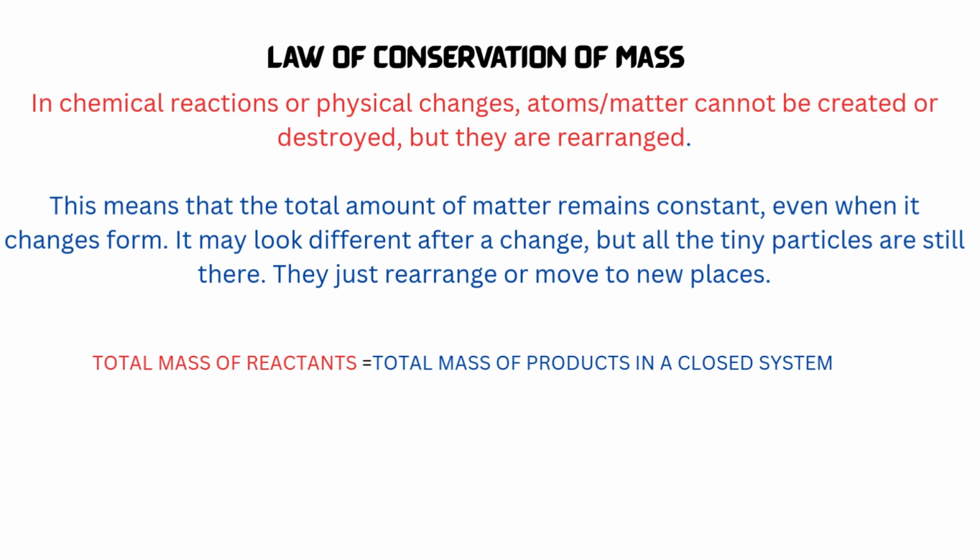That means, no matter what changes take place, the total amount of matter stays the same, meaning that during a chemical reaction, atoms are neither created nor destroyed, but they are just rearranged. Therefore, the total mass of the reactants must equal the total mass of the products in any closed system. This principle applies to physical changes, such as melting or boiling, as well as chemical reactions.